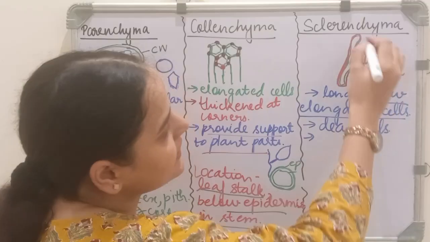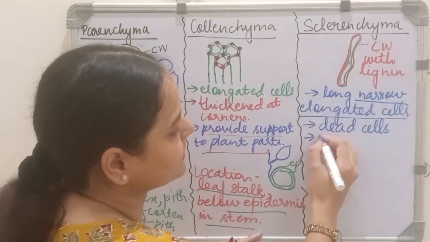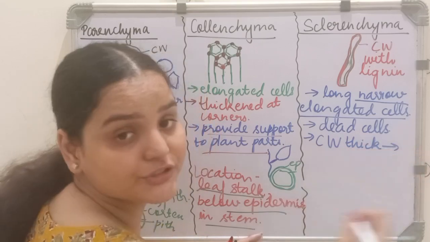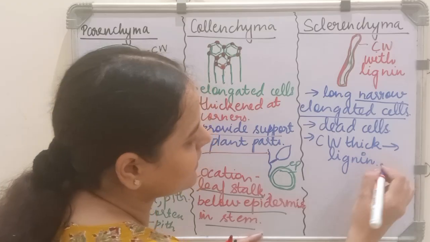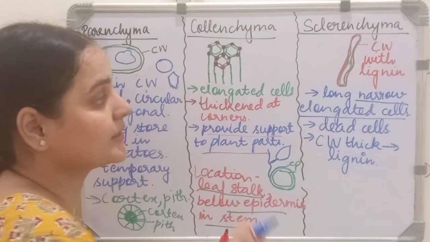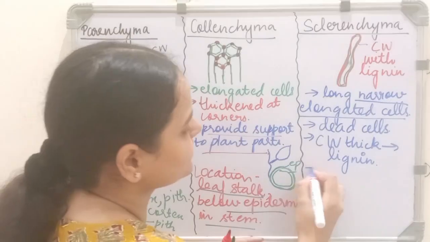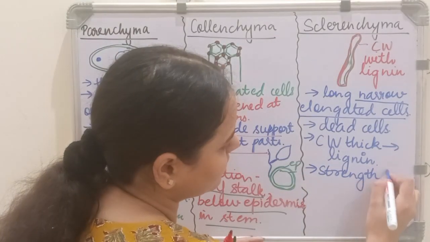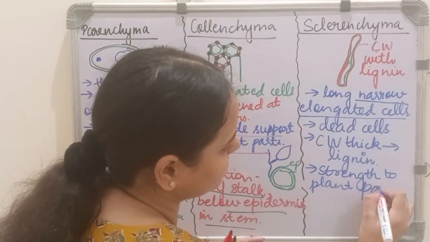Next point is their cell wall is thick due to deposition of lignin. So the cell wall is thick due to deposition of lignin in the cell wall. Because their cell wall is thick, their function is to provide strength to the plant parts.